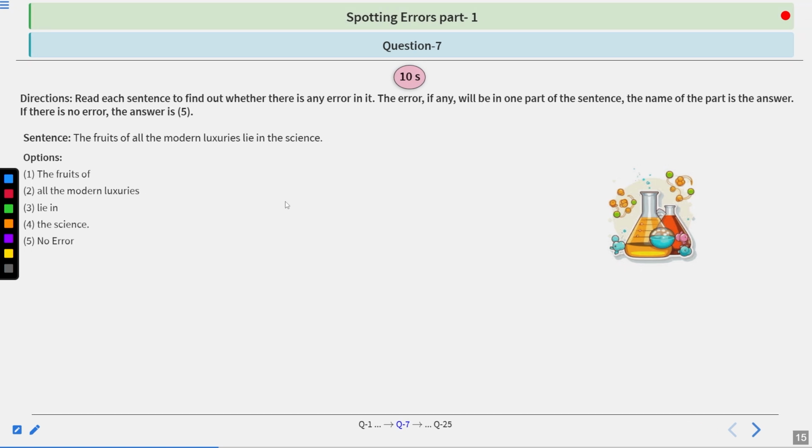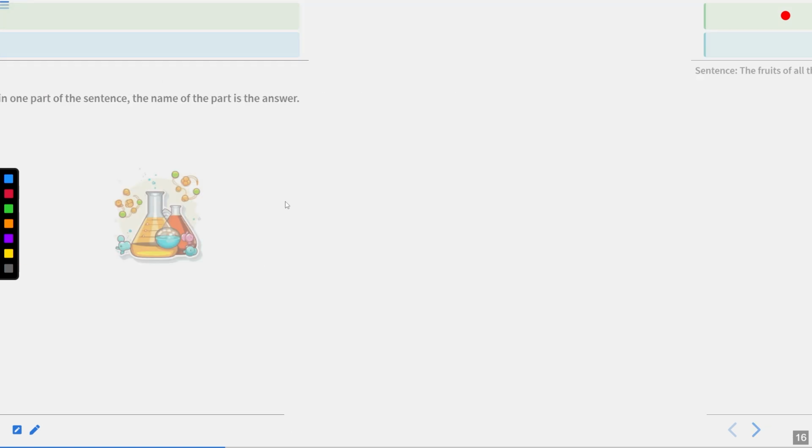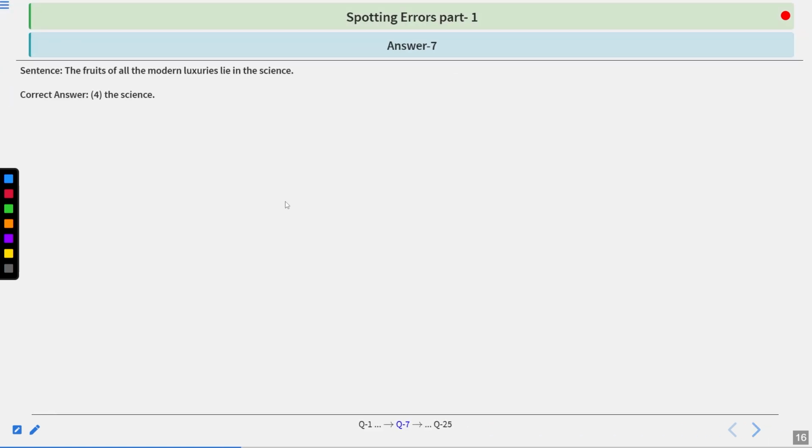The sentence is, the fruits of all the modern luxuries lie in the science. You have 10 seconds to answer. I hope you have found the correct option. Let's look at the answer and the correct explanation. The correct answer is 4, the science.